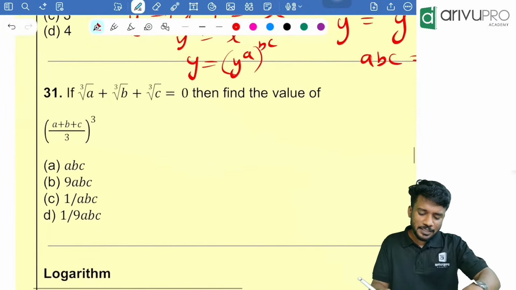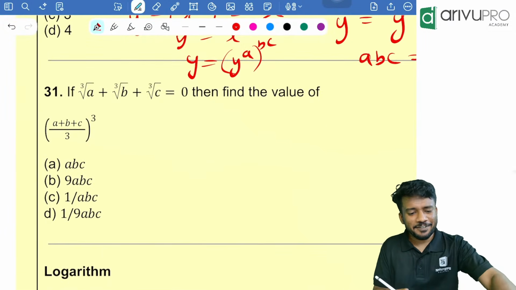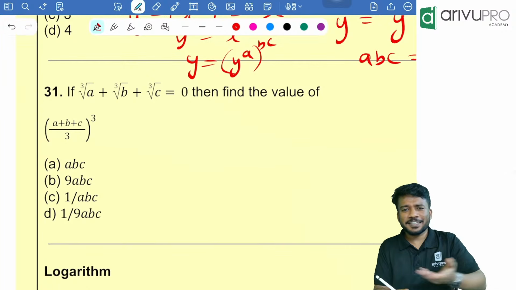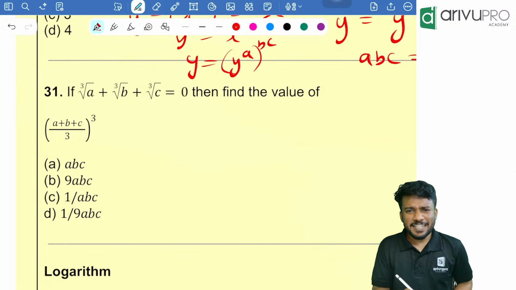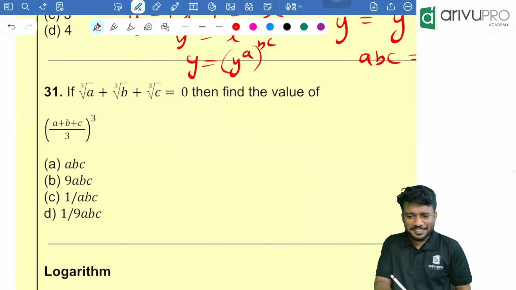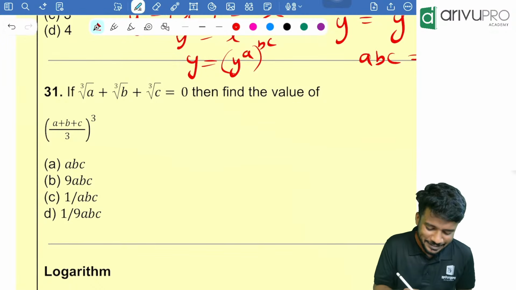Fine. Next one, look here, a direct property, we need to directly use the property. We already solved it in the class. So we are studying it from 7th standard, 8th standard. We are studying this property. Yes, what is the answer?